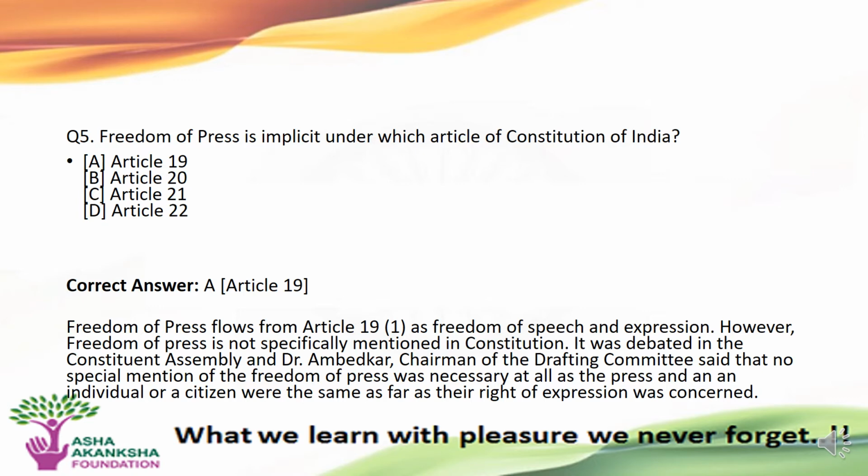Article 19, Clause 1 talks about the freedom of speech and expression. However, the freedom of press is not simply mentioned in the Constitution; rather, the freedom of speech and expression includes the freedom of press. It was debated in the Constituent Assembly, and the chairman of the drafting committee said that no special mention of the freedom of press was necessary at all, as the press and an individual or citizen were the same as far as the right of expression was concerned. Thus, these rights are not absolute.